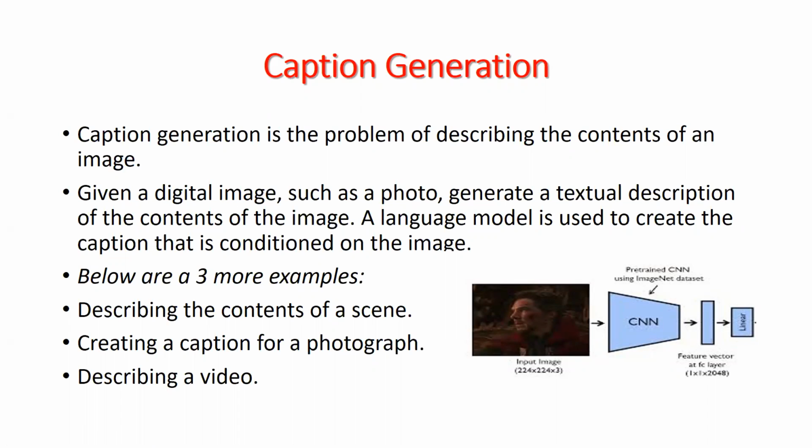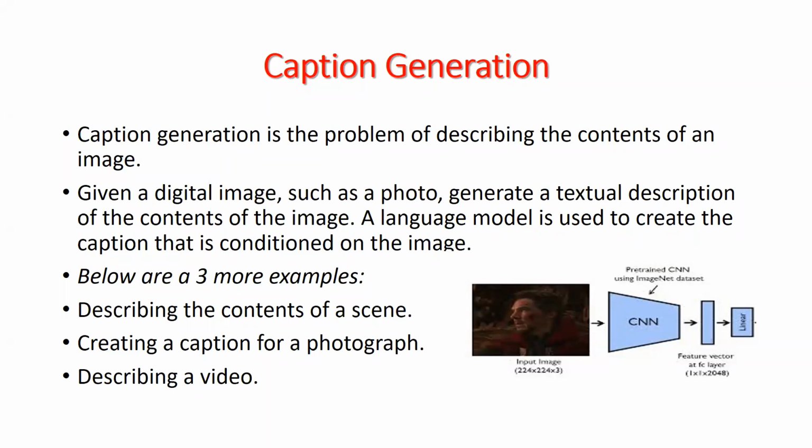But when we use a predefined deep learning model, a CNN model, we can find out whether this image is a sad image or a happy image. So in caption generation, mainly we have to find out the contents of the images.